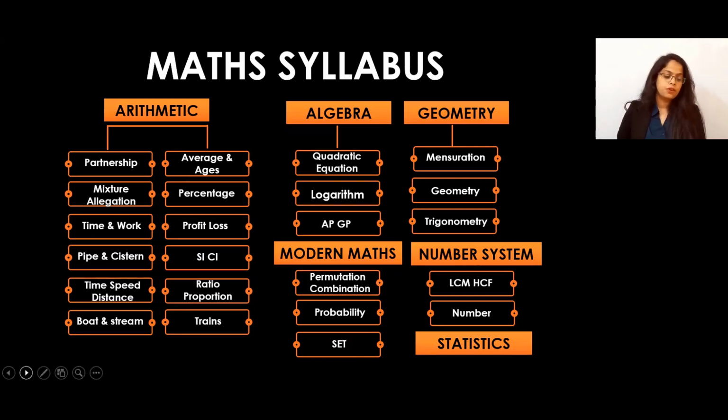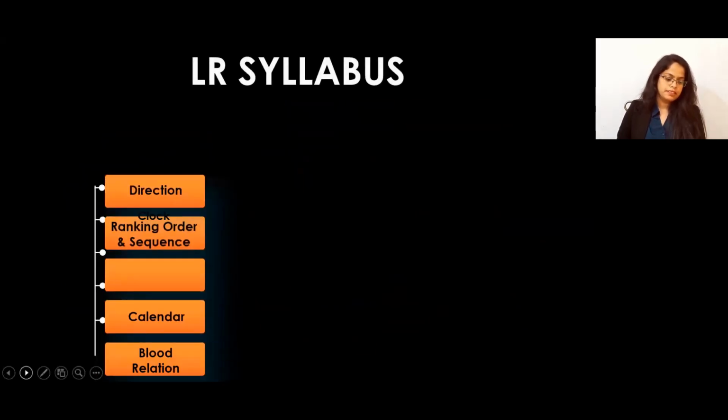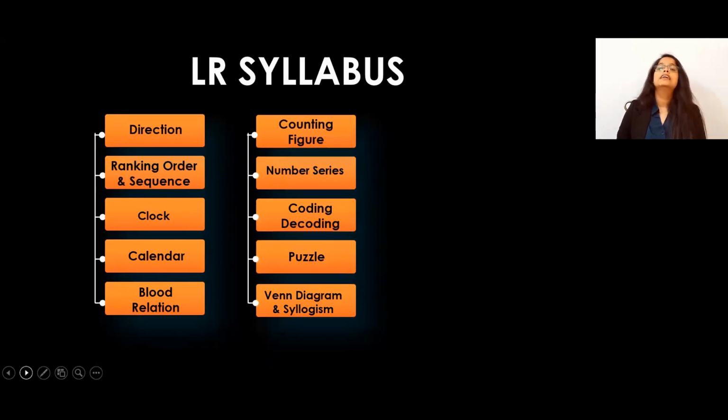Then the next one is logical reasoning. From this logical reasoning, what can it be? Let me show you. For the syllabus of logical reasoning, mostly they ask you questions from directions, blood relations, number series, ranking order sequence, clock and calendar. Then counting figures can be there. Then we can expect coding-decoding also, and sitting arrangement, like puzzles of sitting arrangement, Venn diagrams and syllogisms.